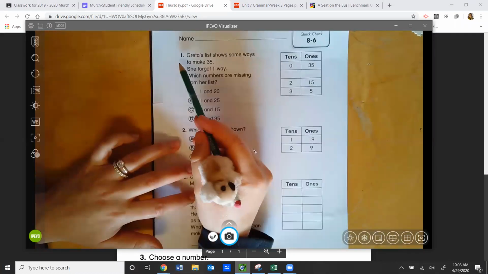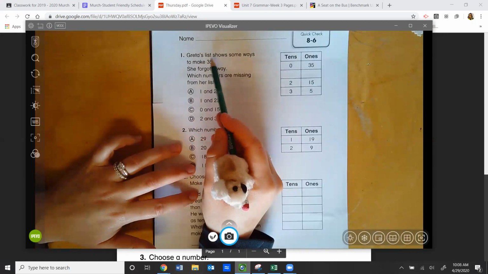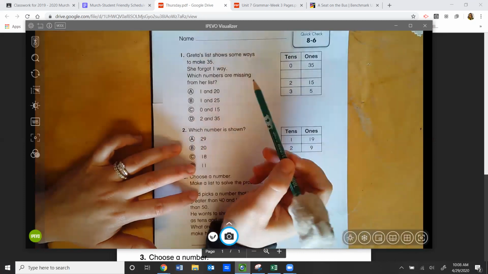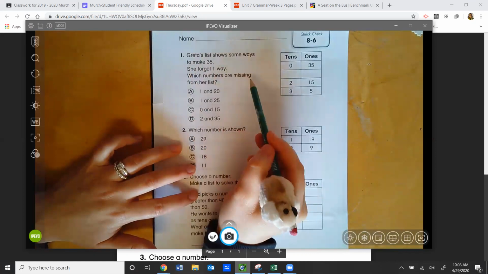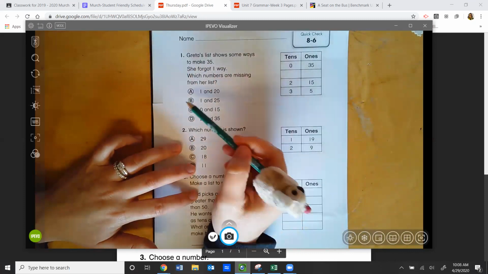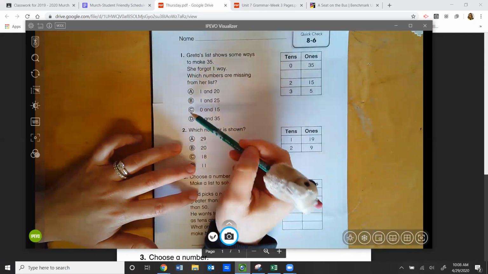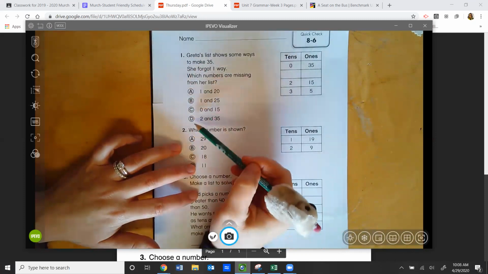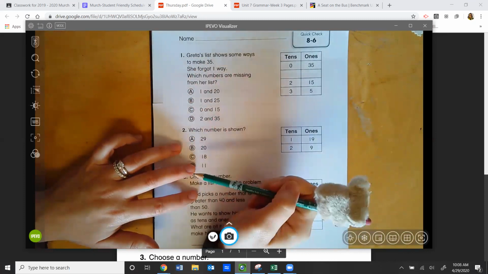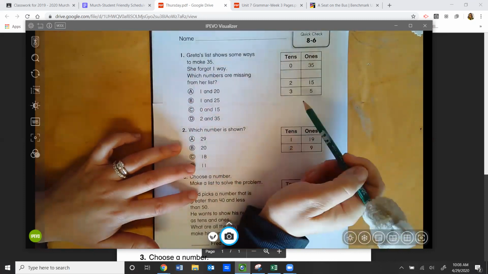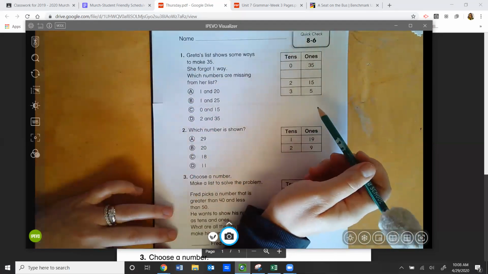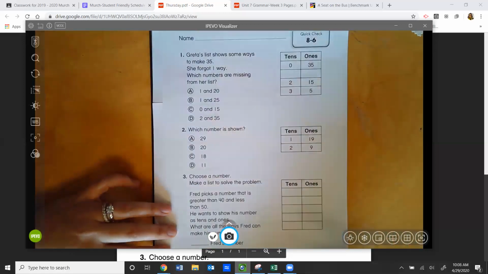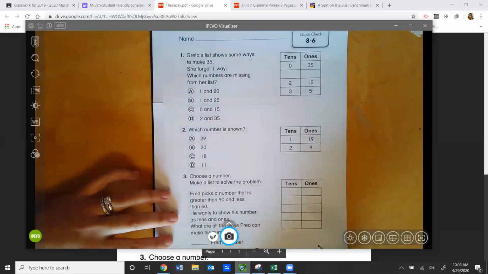Okay, number 1, it says Greta's list shows some ways to make 35. She forgot one way. Which numbers are missing from her list? Is it A, 1 and 20, B, 1 and 25, C, 0 and 15, D, 2 and 35. So you're going to have to look at the organized list and figure out which are the 2 numbers that are missing for tens and ones. Now, normally I do a practice one with you, but because there's only 3 problems today, I'm going to let you work on all of those.